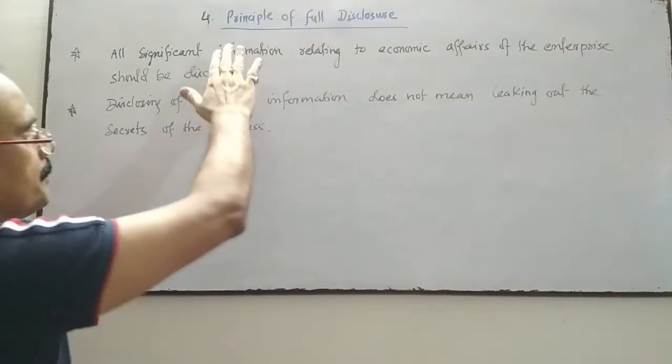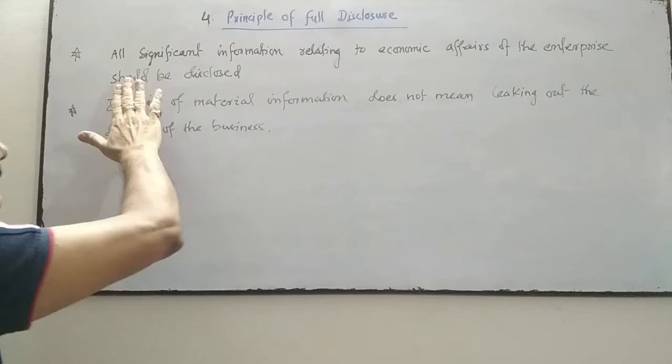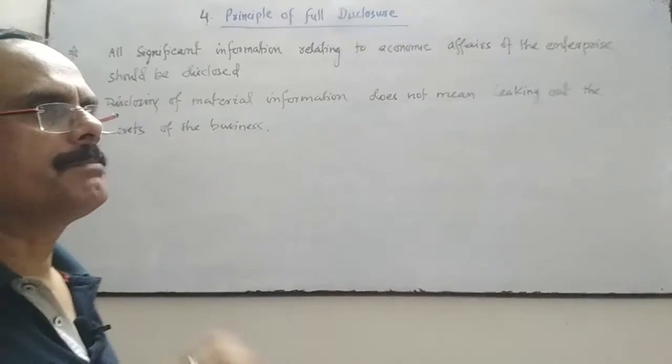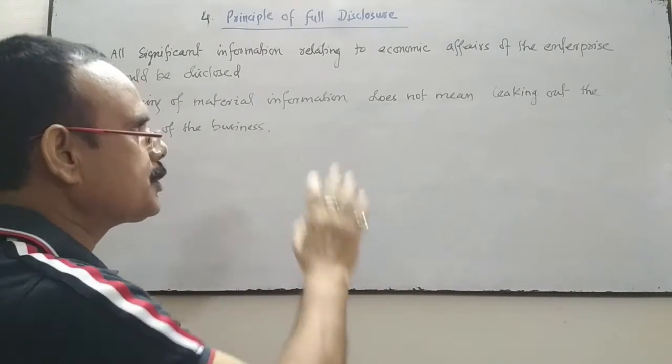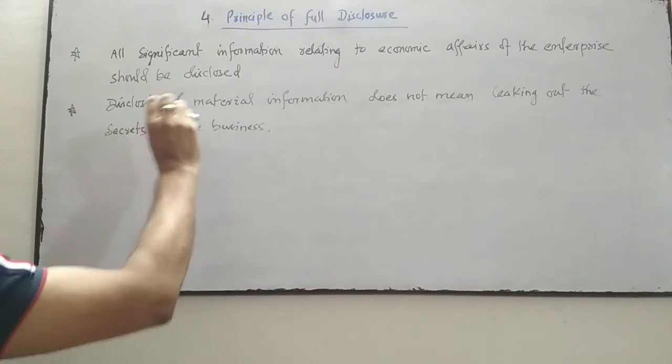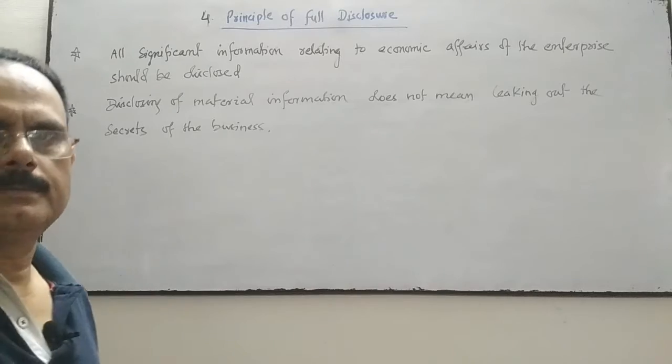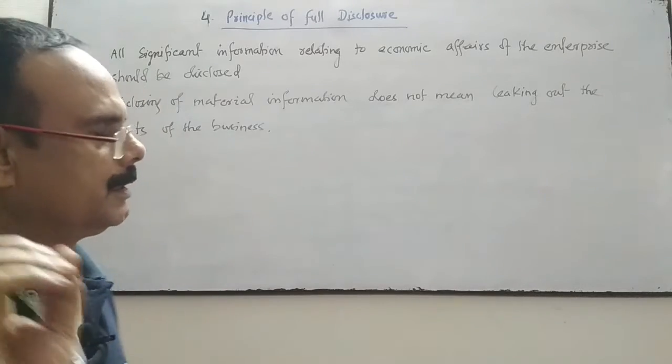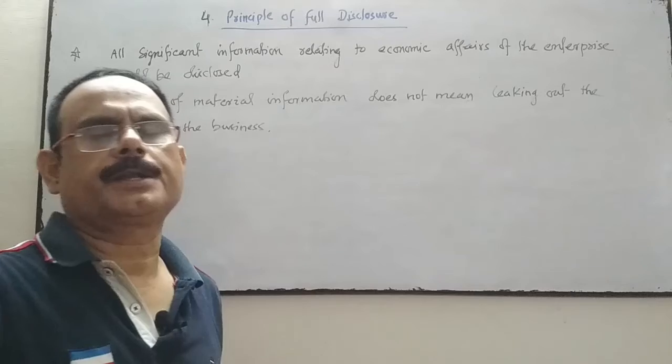So the principle of full disclosure is that all significant information, meaning important information relating to the economic affairs of the business, should be disclosed completely, fully disclosed, not to hide any important information.